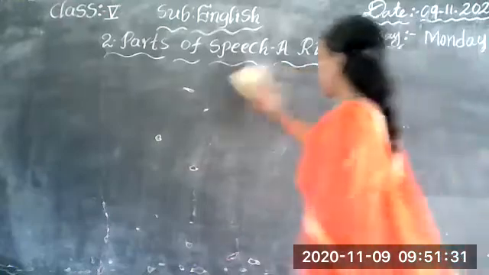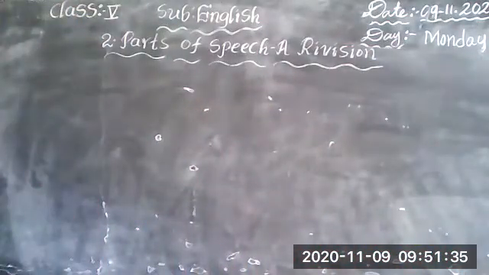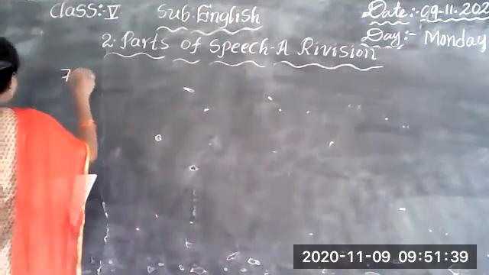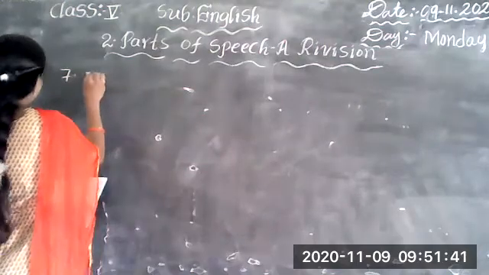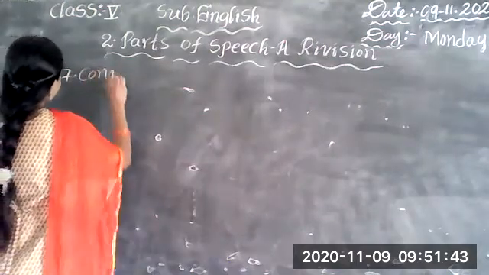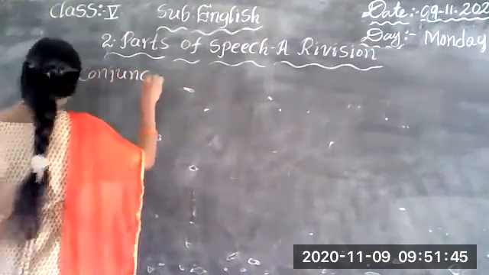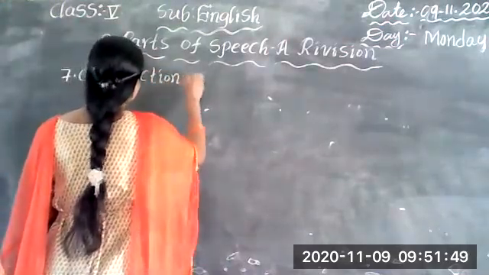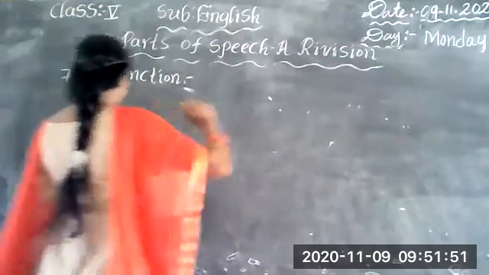Next part of speech is conjunction. The seventh one, conjunction. So what is a conjunction?